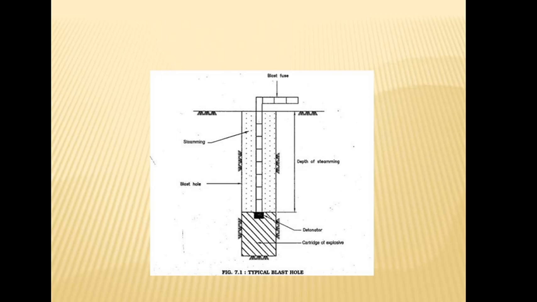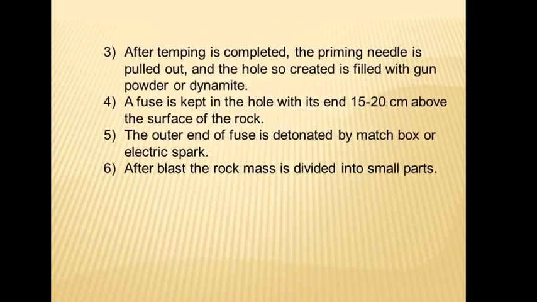First is the cartridge, then pouring of the stemming, then the blast hole. In this way the operation is carried out. After tamping is completed, the priming needle is pulled out and the hole so created is filled with gunpowder or dynamite. A fuse is kept in the hole with its end 15 to 20 centimeters above the surface of the rock. The outer end of the fuse is ignited by a matchbox or electric spark. After the blast, the rock mass is divided into smaller parts.